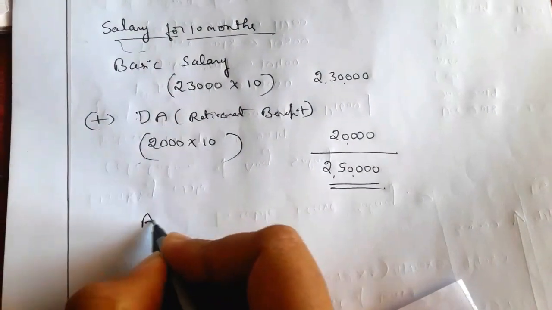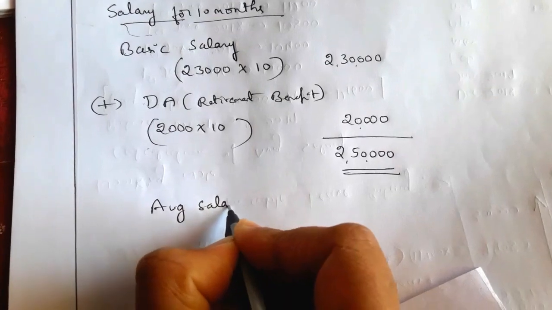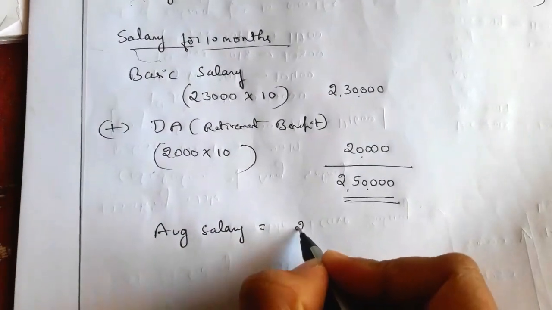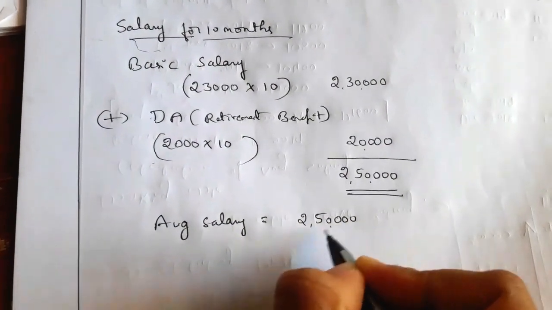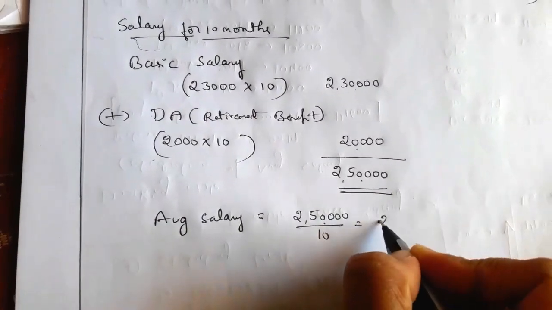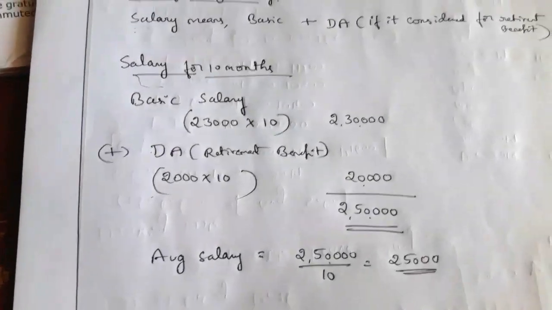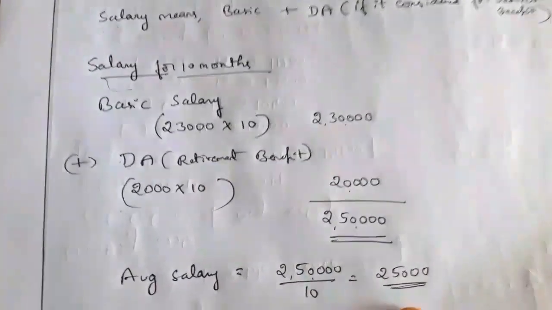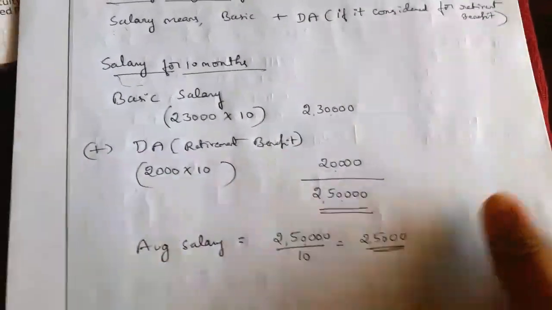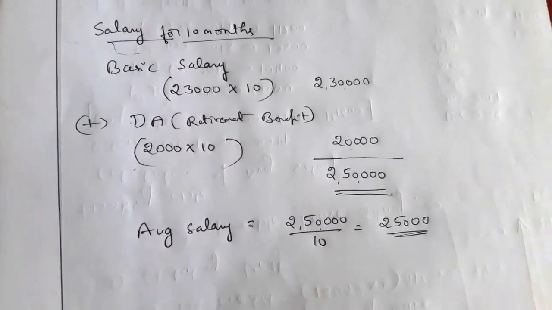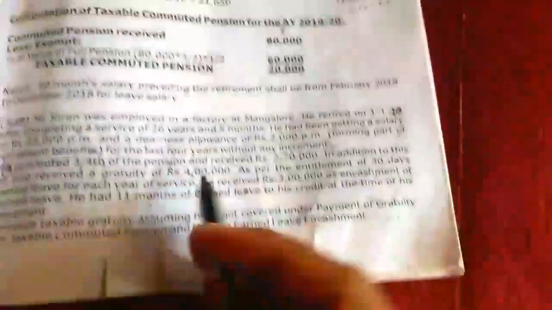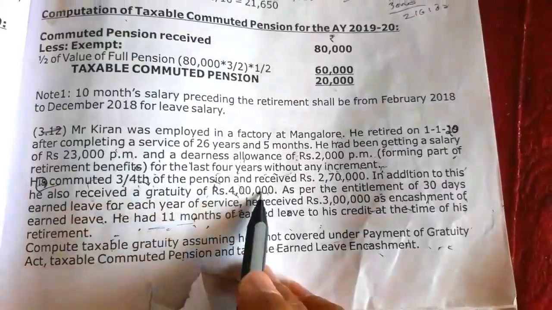So average salary we have to compute, that is total salary for 10 months 2,50,000 divided by 10, which is nothing but 25,000, the average salary. This one we have to take for the gratuity calculation. So what is the rule for the gratuity? First, actual gratuity received. Actual gratuity received how much? 4 lakh.